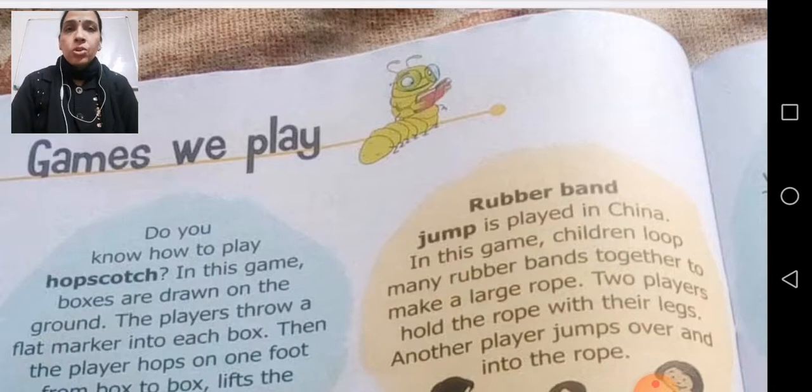I have taken the introduction of this chapter in the class itself, so I hope you will all understand this chapter properly.